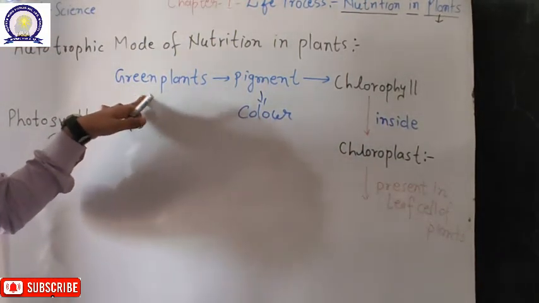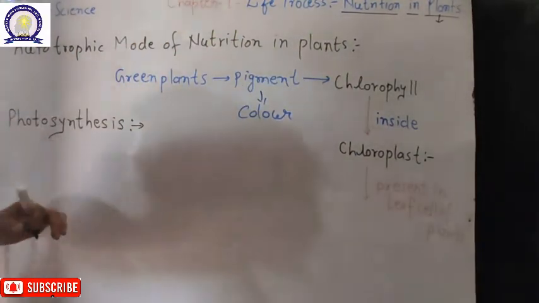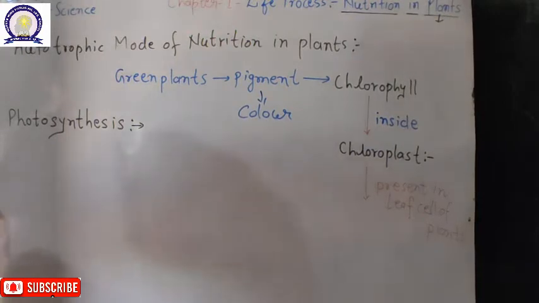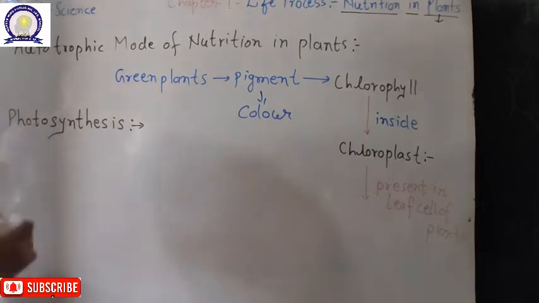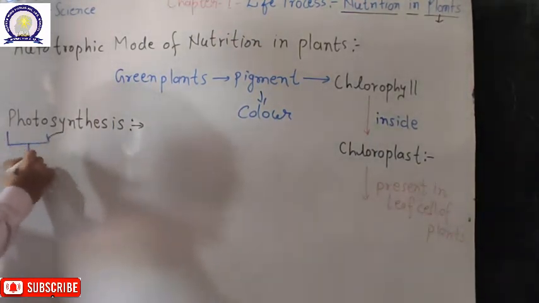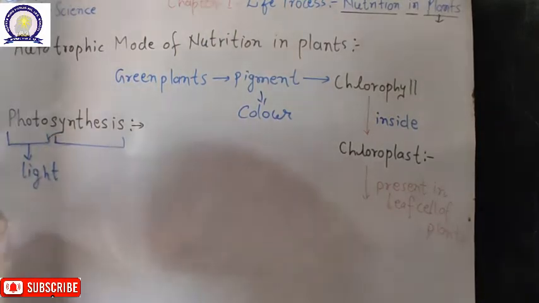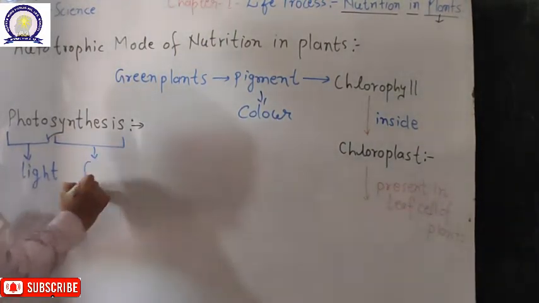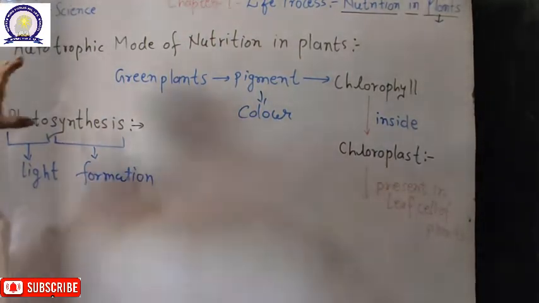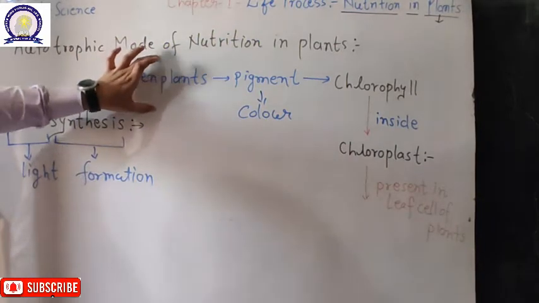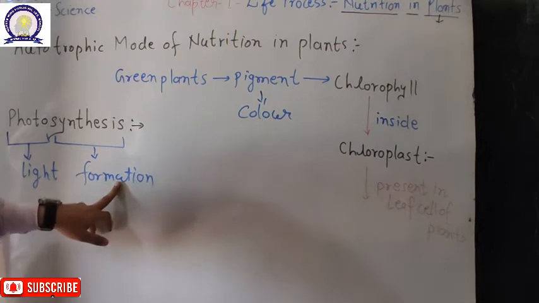So how can they perform the autotrophic mode of nutrition? We will discuss this in the process called photosynthesis. The word itself consists of two words: the first word is photo, which means light, and the second word is synthesis, which means formation.